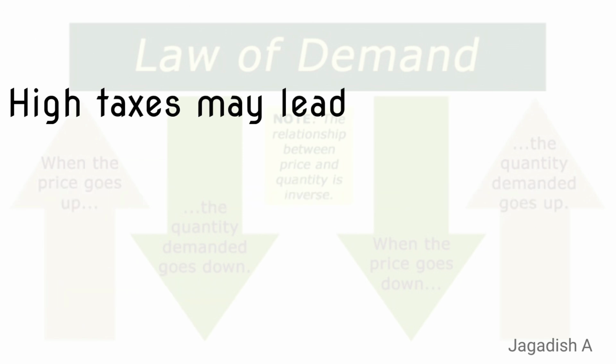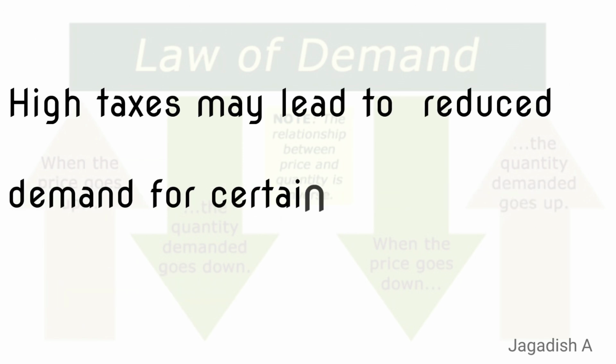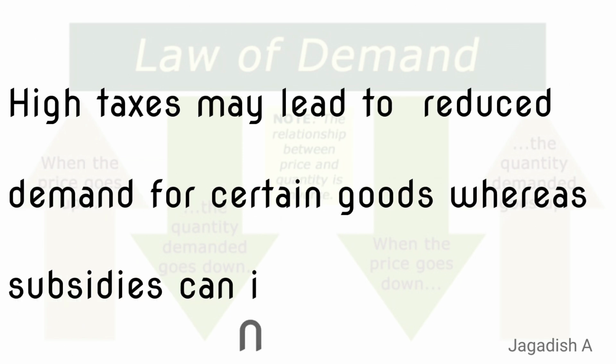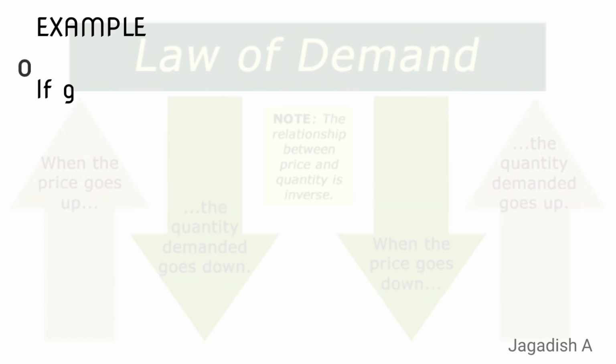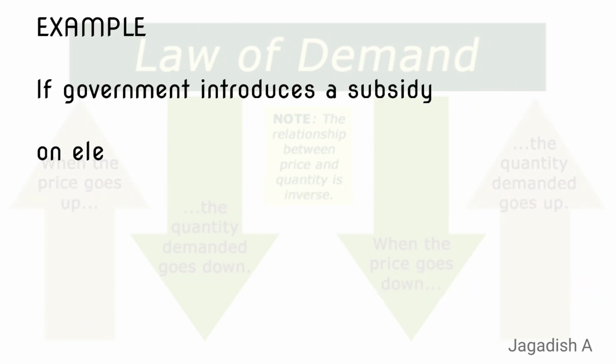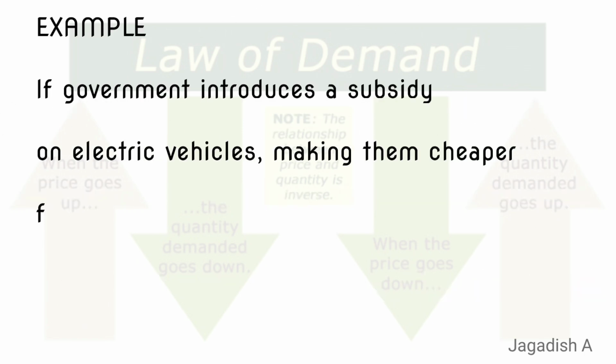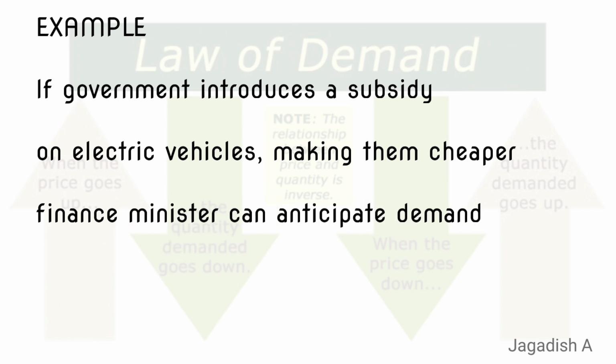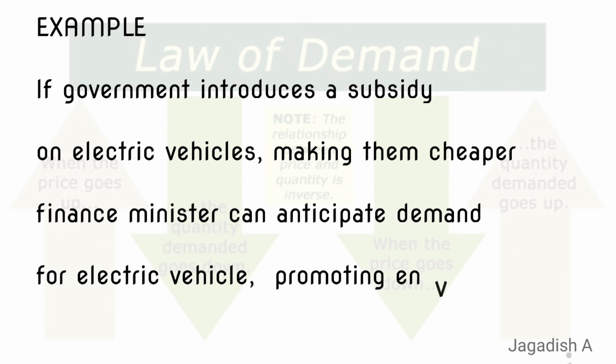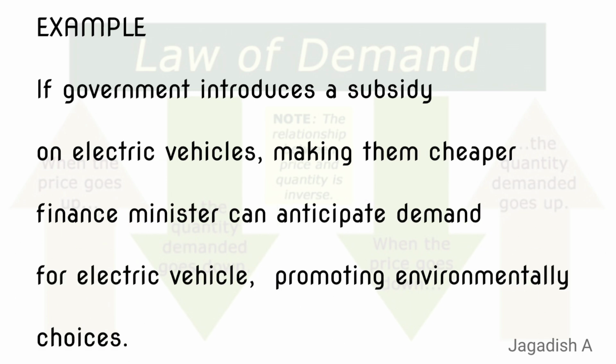High taxes may lead to reduced demand for certain goods, whereas subsidies can increase demand. For example, if a government introduces a subsidy on electric vehicles, making them cheaper, finance minister can anticipate an increase in demand for electric vehicles, promoting environmentally friendly choices.